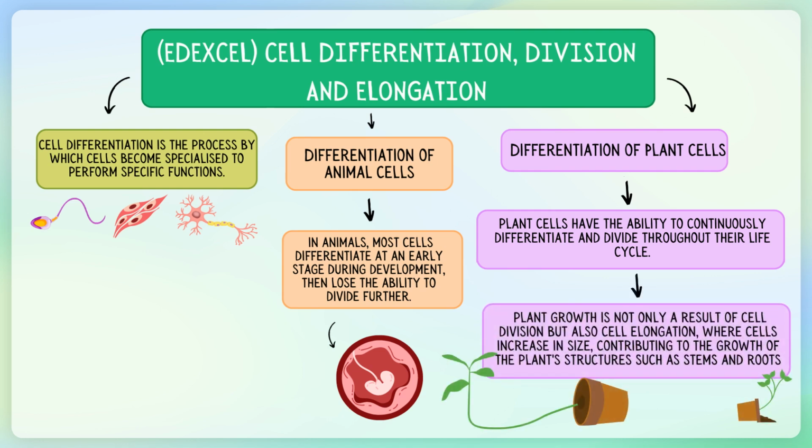We also highlighted that plant growth is not only a result of cell division, but also cell elongation, where cells increase in size, contributing to the growth of the plant's structures such as stems and roots. By understanding these processes, we can see how plants and animals grow and develop in different ways. This knowledge is crucial for fields like developmental biology, agriculture, and medicine, as it helps us to manipulate cells in various applications to improve health, crop production, and more.